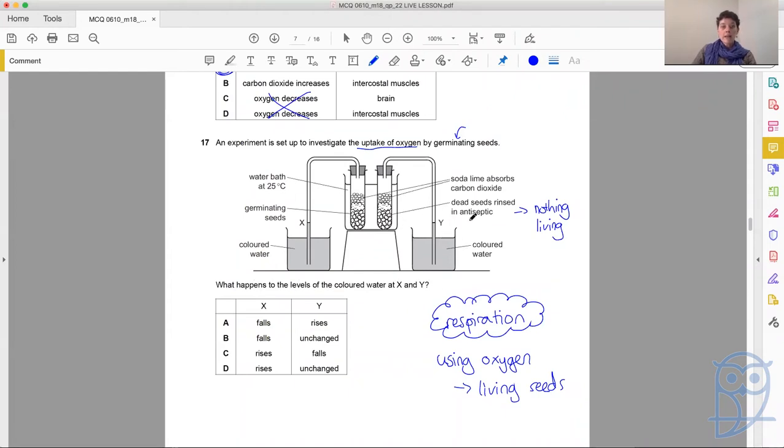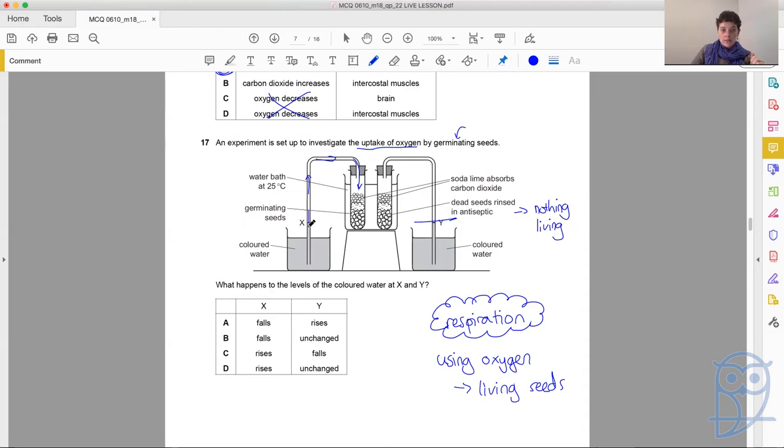Well, at Y, nothing's going to happen because the seeds are there and it's been rinsed in antiseptic. There's not even bacteria in there. Okay, nothing's going to happen. So it's all about what happens on the other side with the living seeds. Now, as those seeds germinate, as they use that oxygen, it's going to pull air out of this little tube to replace this air here.